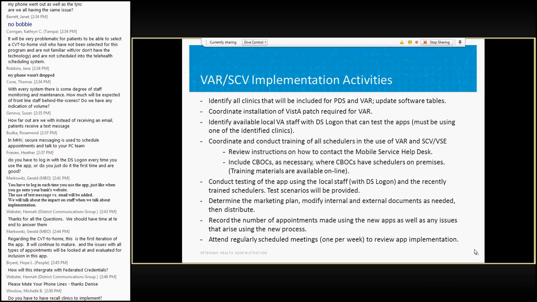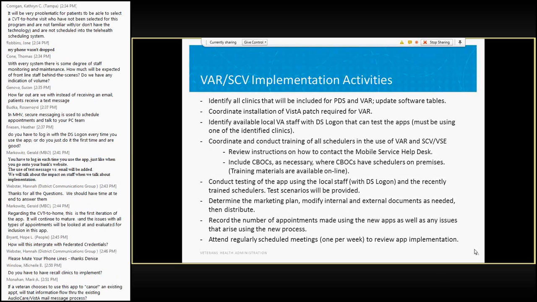Well, it's not that. It's the local staff that we need with DS Logon. In order to do the training appropriately at each location, we need people on staff, not necessarily scheduling staff, but people available to the schedulers there so that they could use their DS Logon. We need veteran employees with DS Logons at each site so that we can help the local staff become familiar with how this operation and how these apps work.